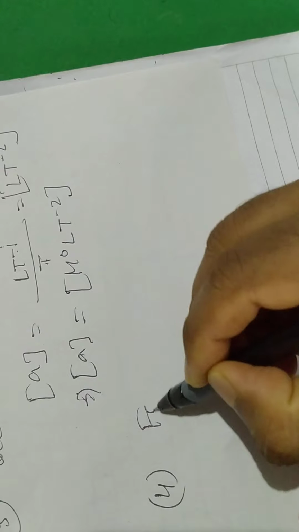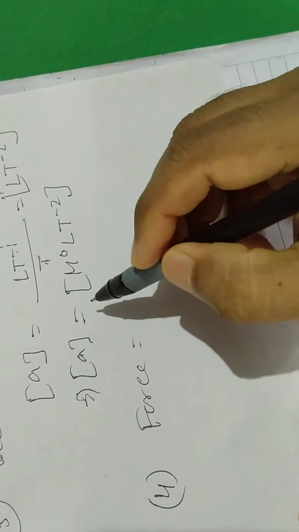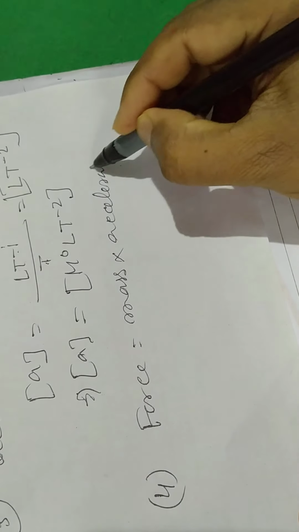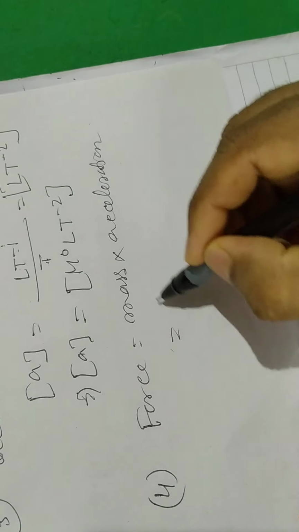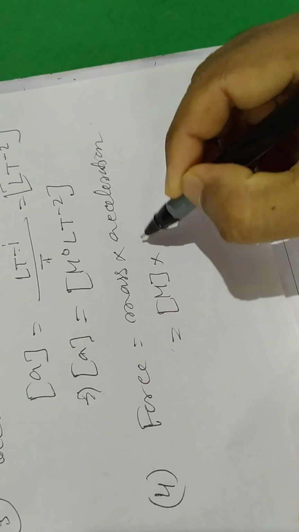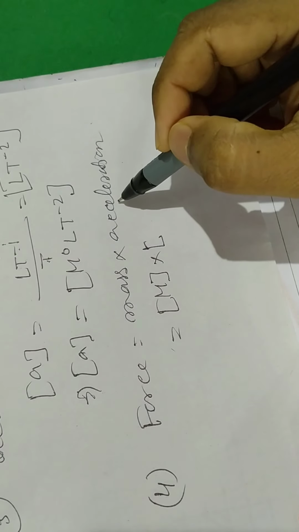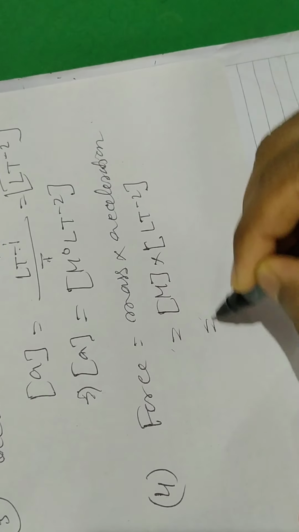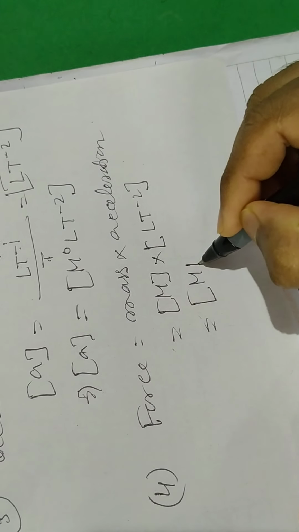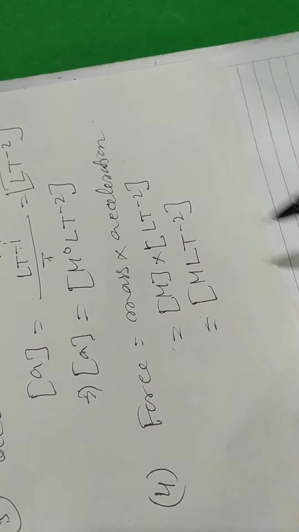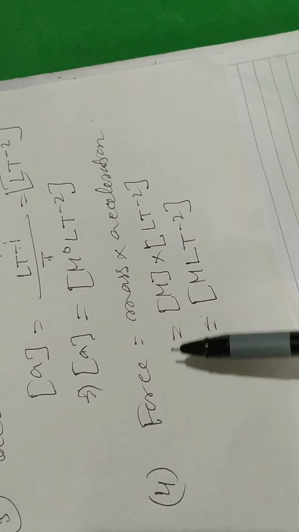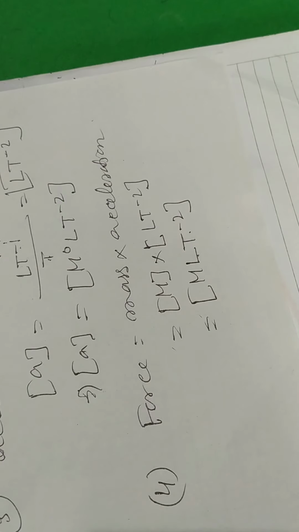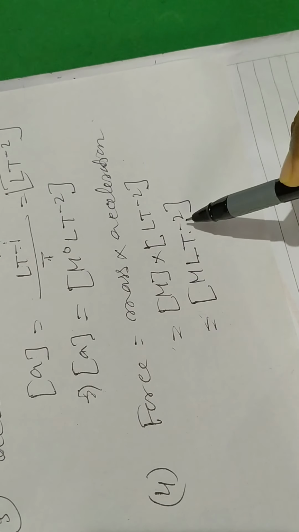Dimension of force. Force is mass into acceleration. So dimension of mass is M, and the dimension of acceleration you have just learned is L T to the power minus 2. So the dimension of force is M L T to the power minus 2. So mass is 1, L is 1, T is minus 2.